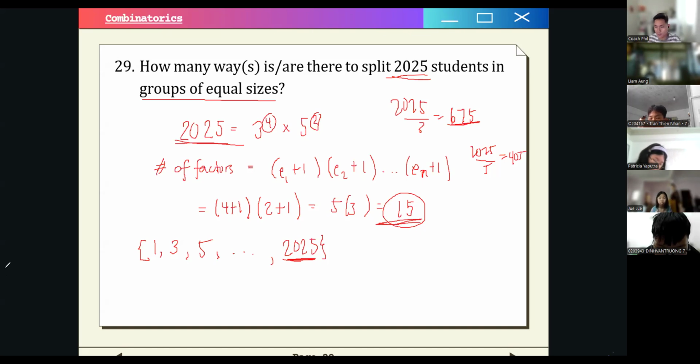Okay? Does that make sense for you guys? Or are there any questions? If there are none, then I'm going to give you a bit of time to screenshot the solution for this problem. Otherwise, if there are no issues with this solution, then let's move on to our final problem, number 30.